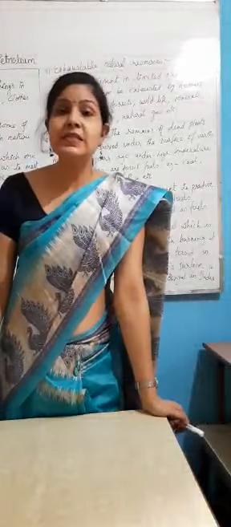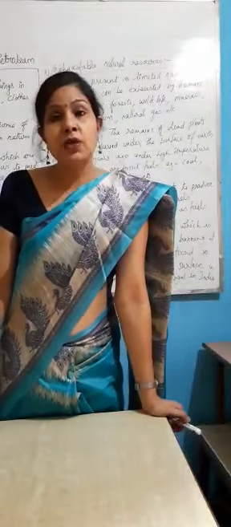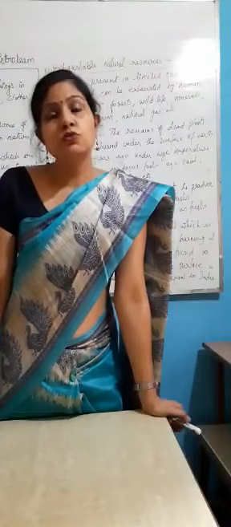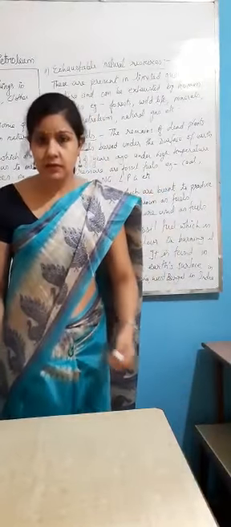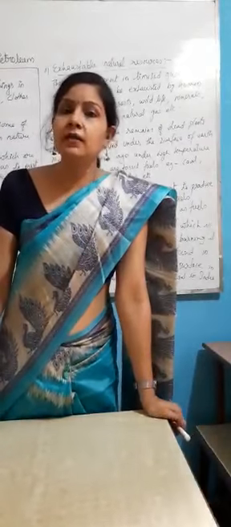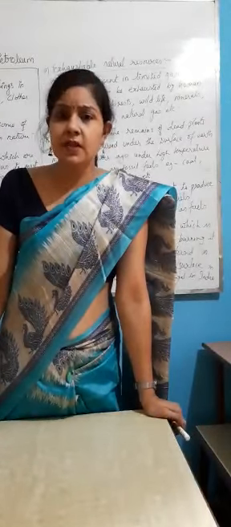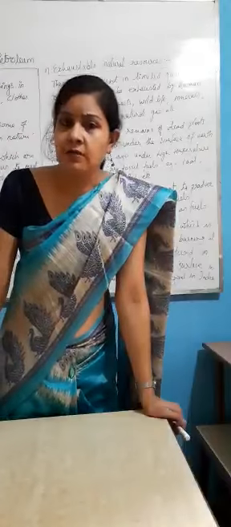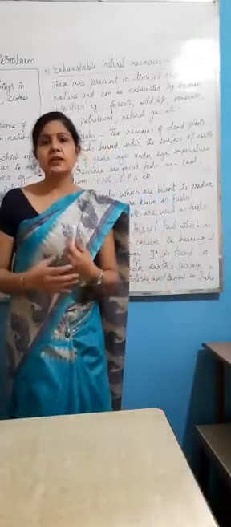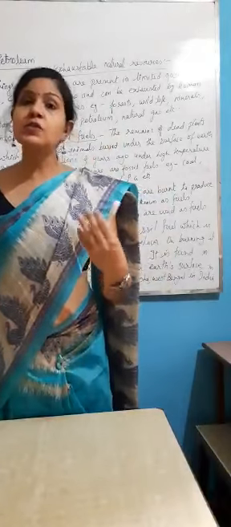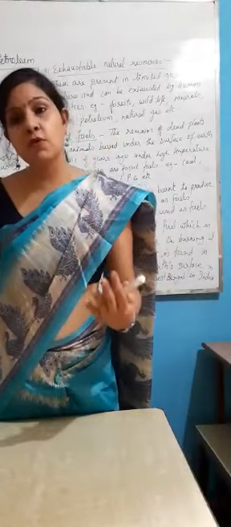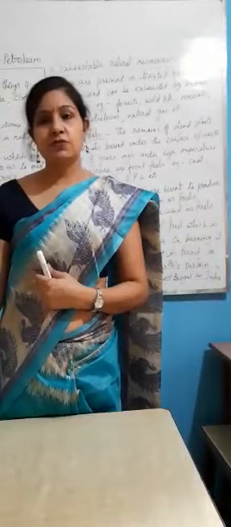Basically, where is it found? It is found deep inside the earth, in the coal mines. To take it out from the mines, we have to dig the mines, and then we obtain the coal. After that, cleaning is done. Basically, many types of coal are there. About the types of coal and the process of formation of coal, I will tell you in the next video.